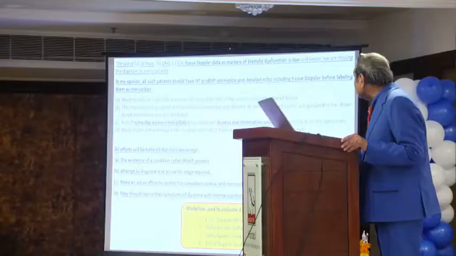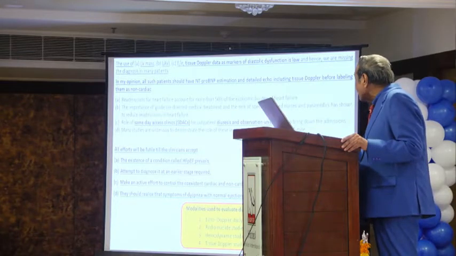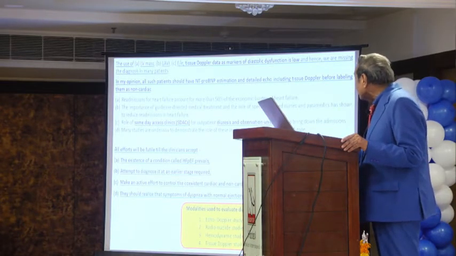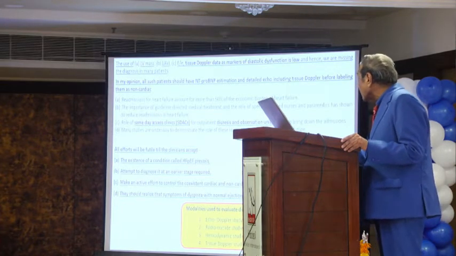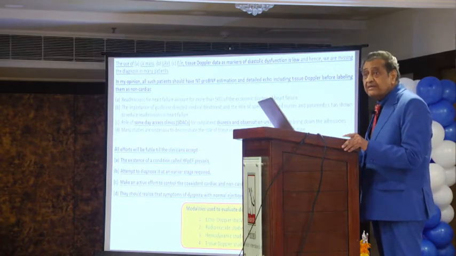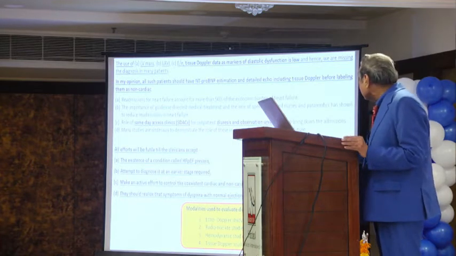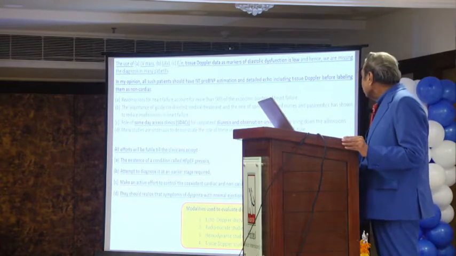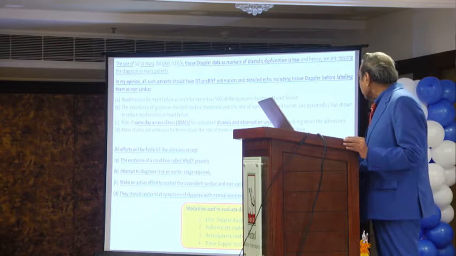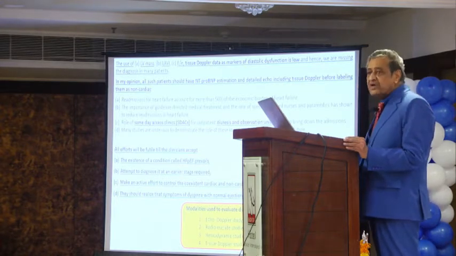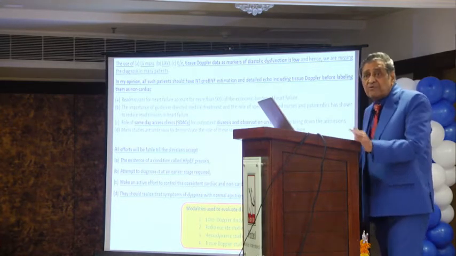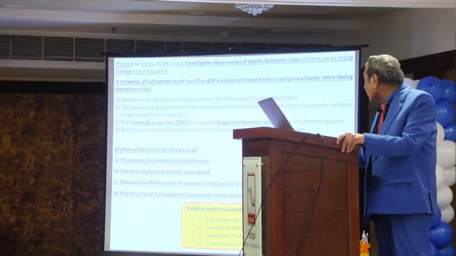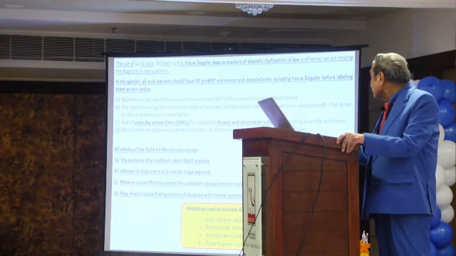Number 3, make an active effort to control the coexistent cardiac and non-cardiac conditions also. The physicians should realize that symptoms of dyspnea with normal ejection fraction can still be a heart failure.